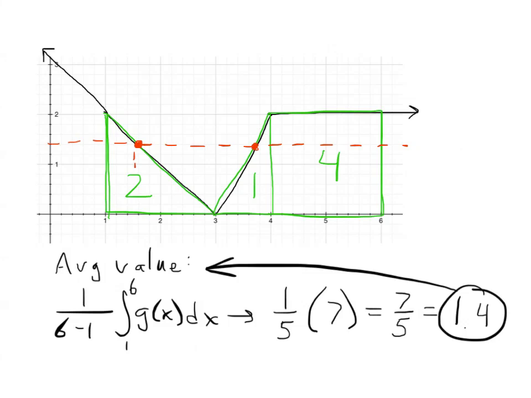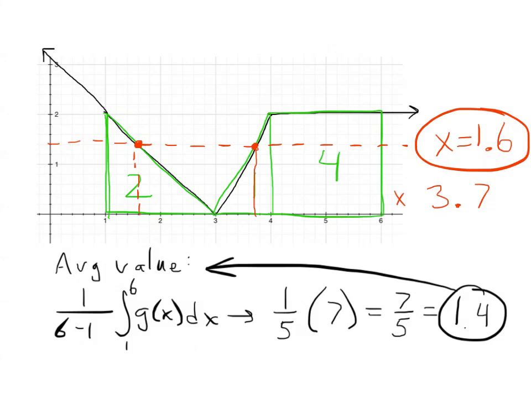If we follow this x value down, it looks like it happens at x equals 1.6. And then also this value here, and we could actually find out exactly what this is, but I'm just looking for an approximation. This looks like it's between 3.6 and 3.8. We could call it 3.7. It might be 3.6 repeating. We're looking for approximations, so those are good enough.